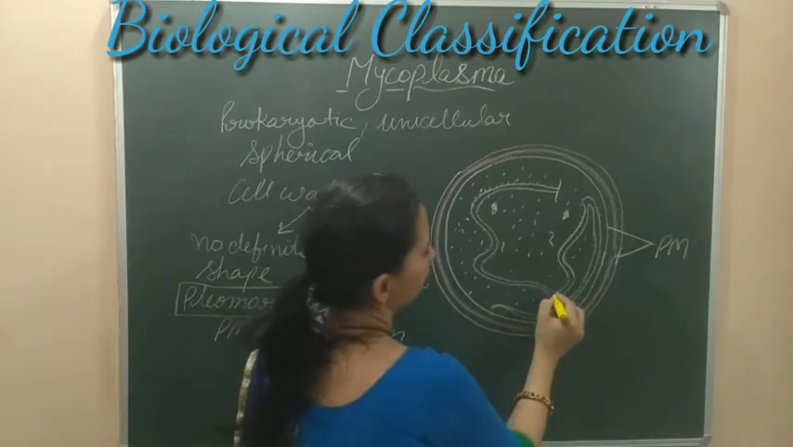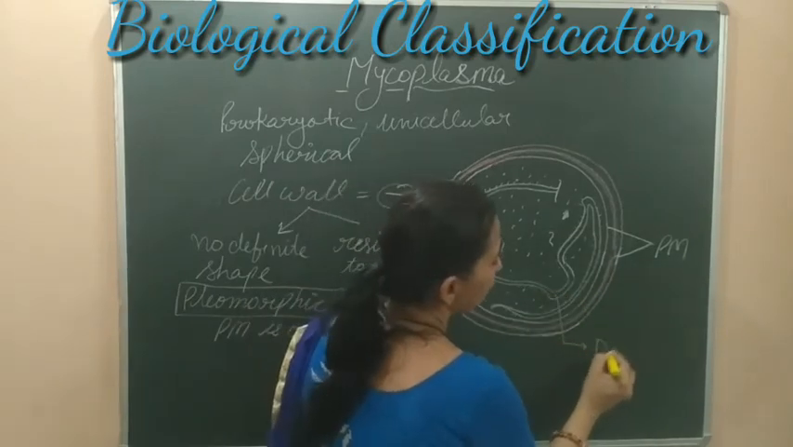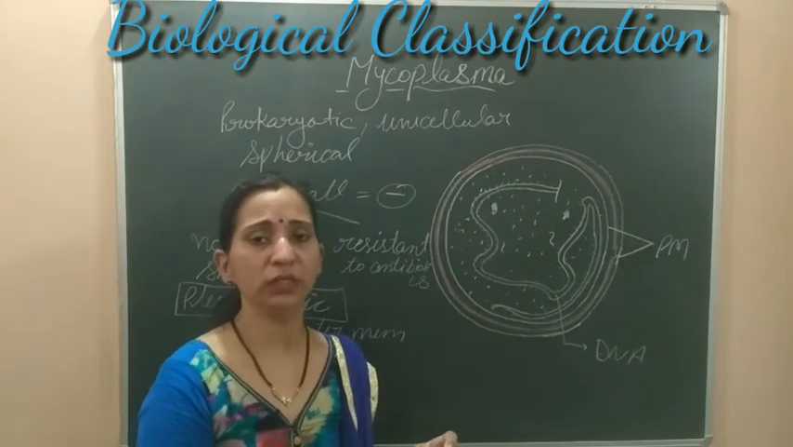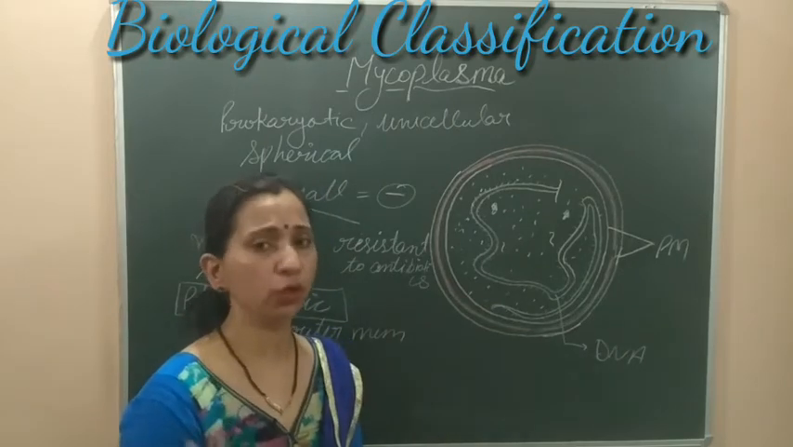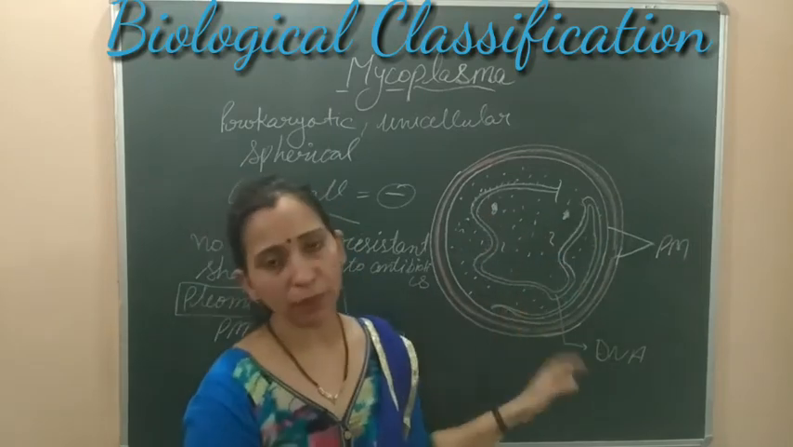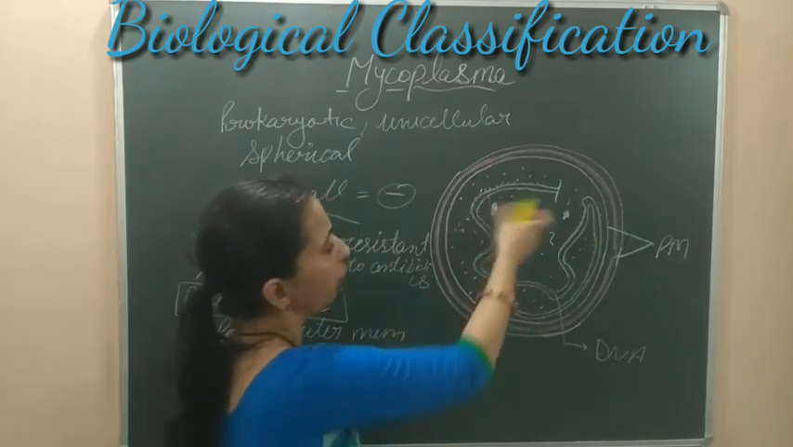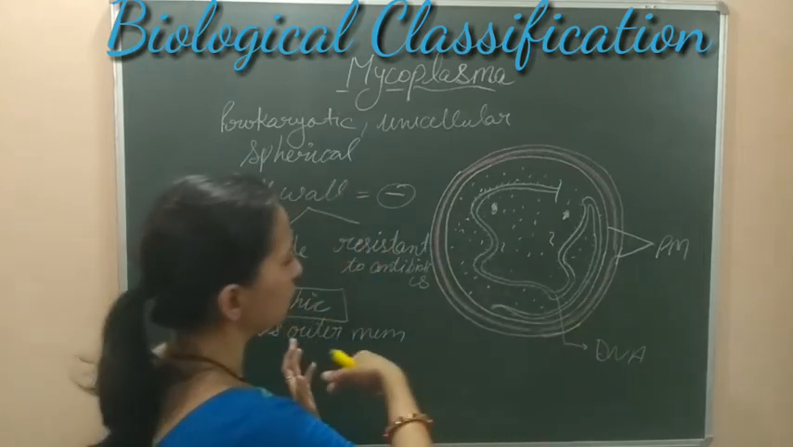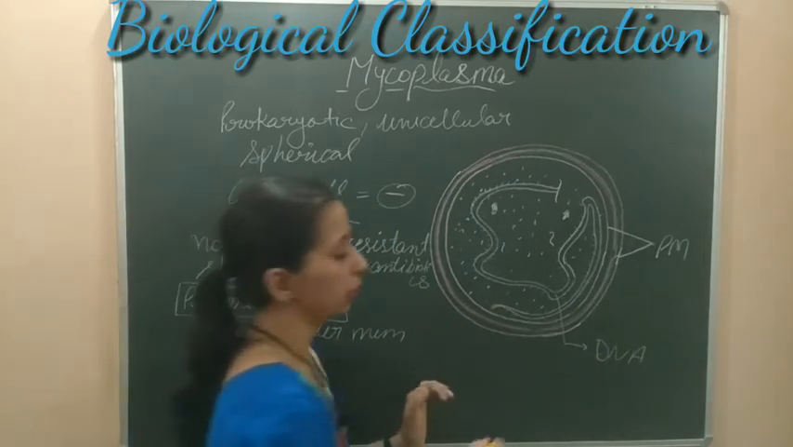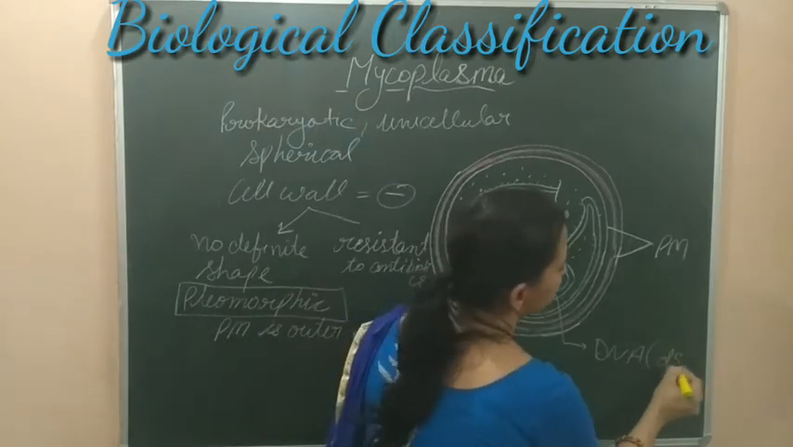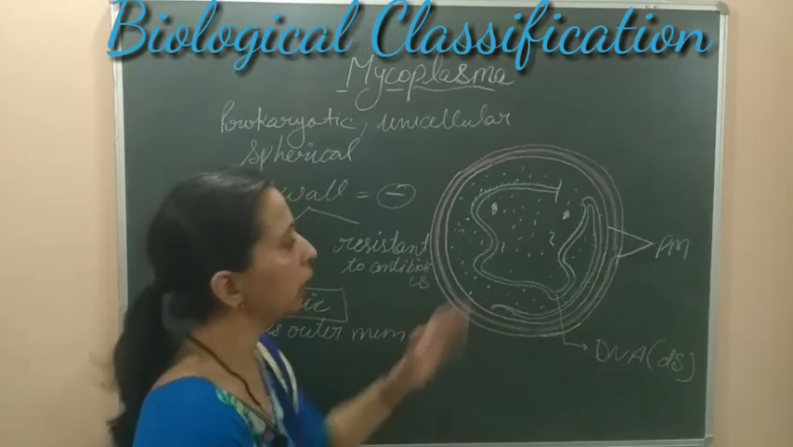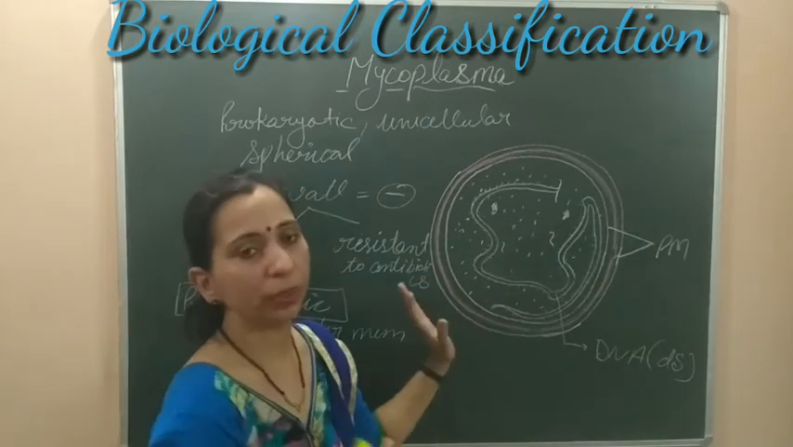This structure is known as DNA. They have DNA, and DNA is not present in the coiled form. Like in the case of bacteria, we say that the DNA is present in the form of nucleoid, but here it is not present in the coiled form. DNA is present in a fibril form. Fibrillary DNA is present, and this DNA is double-stranded DNA, spread throughout the cytoplasm.